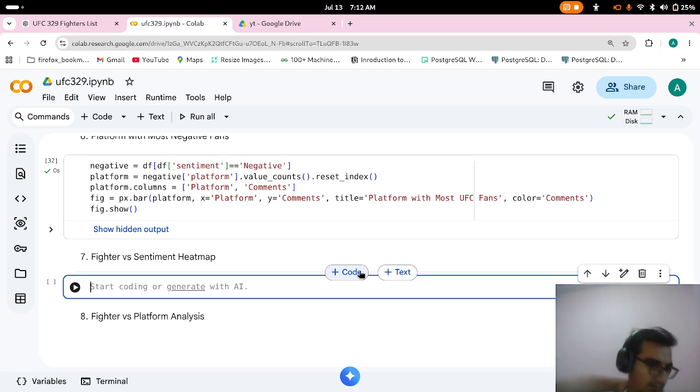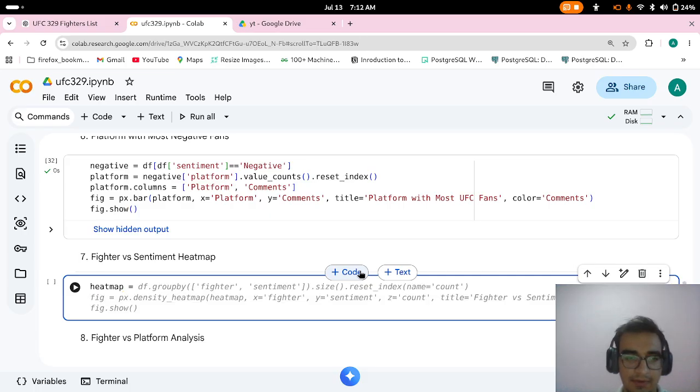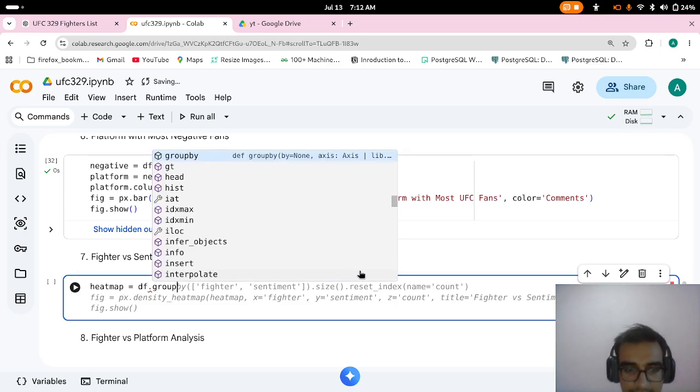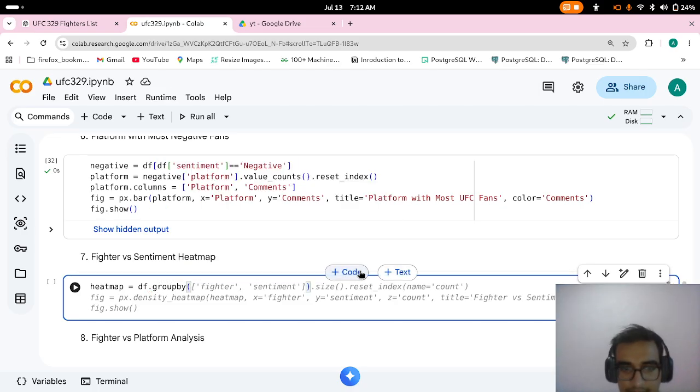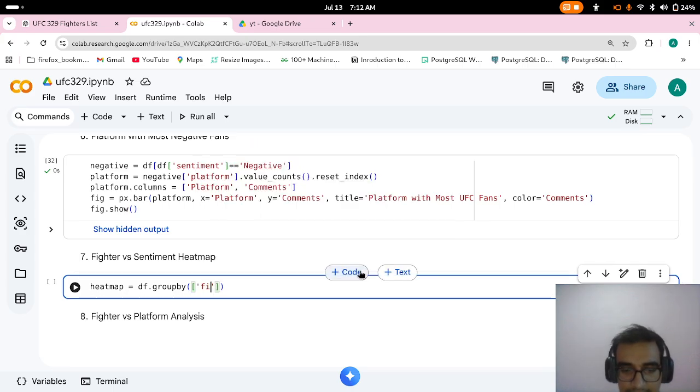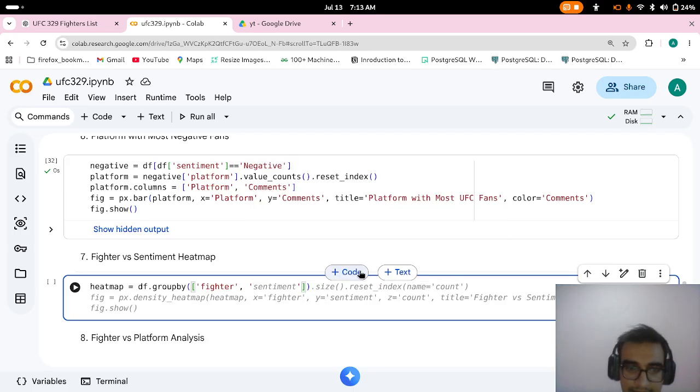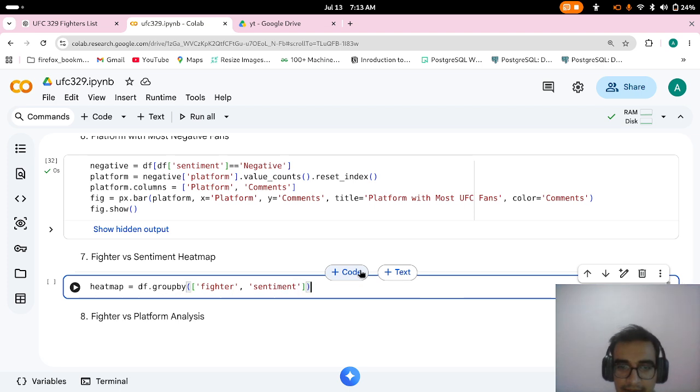Now how will we be doing the heat map, showing how many good and bad comments there are? It's provided from the data frame. We do group by, I will be taking out fighters, and how many positive and negative comments each fighter got. The sentiment in the comment was either positive or negative.